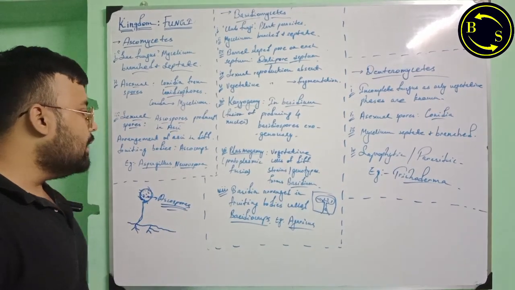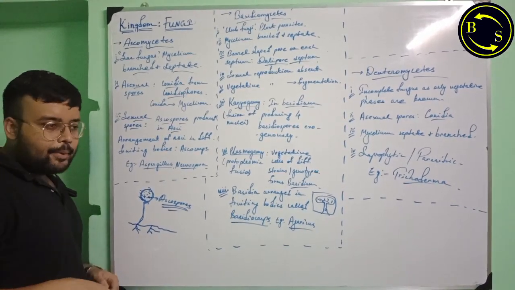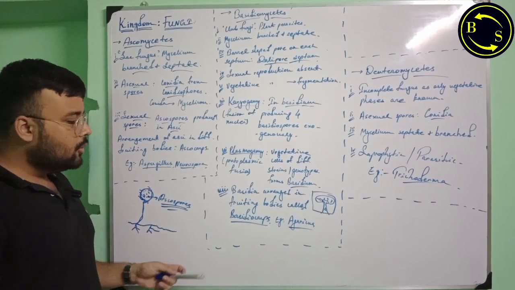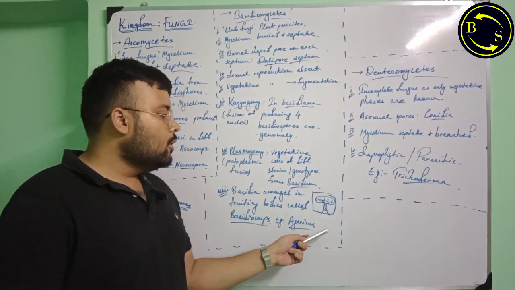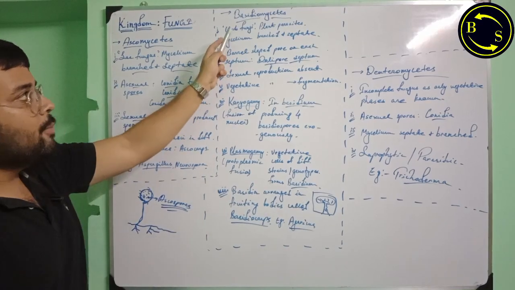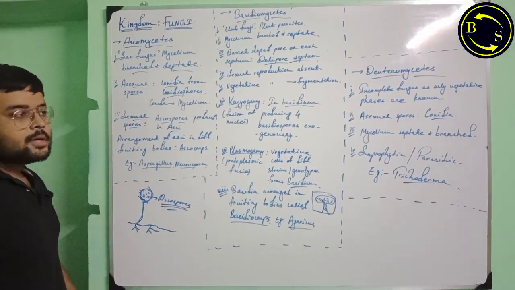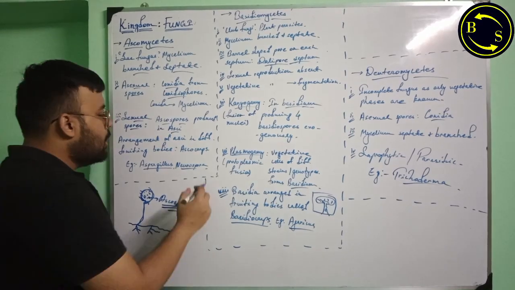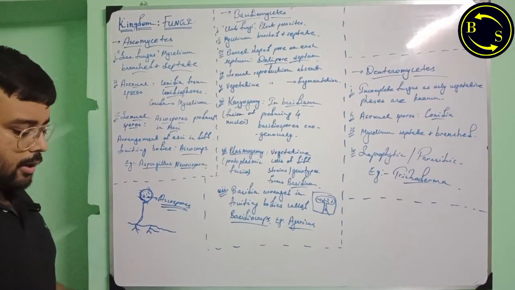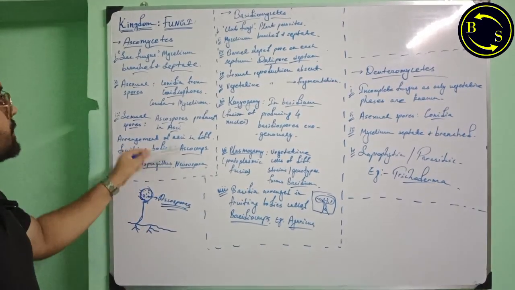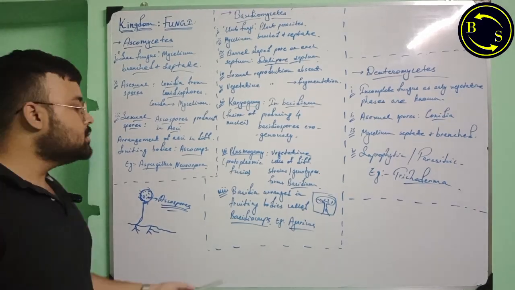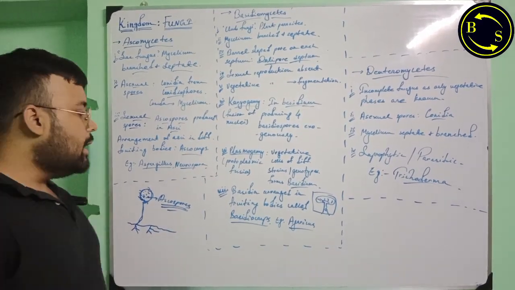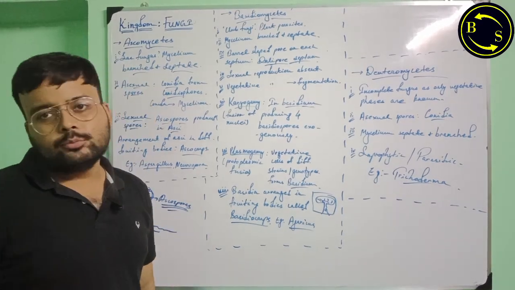Now these basidia formed by the plasmogamy are arranged in fruiting bodies known as basidiocarps. So, the fruiting body of basidiomycetes is the basidiocarp. The fruiting bodies of the ascomycetes are the ascocarps. These terms are very important. Fruiting bodies ascocarps, class ascomycetes; fruiting bodies basidiocarps, class basidiomycetes. Example: Agaricus, that is the mushrooms.